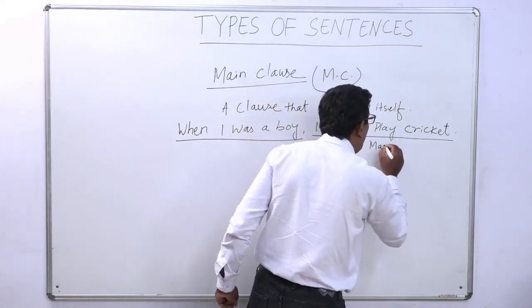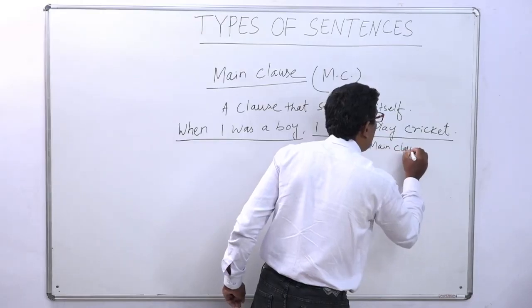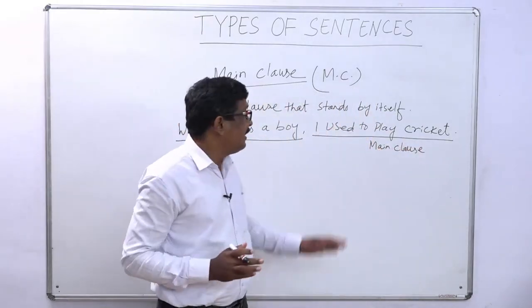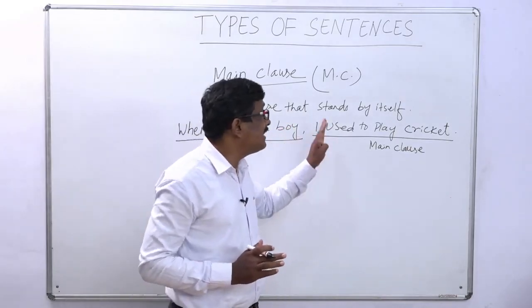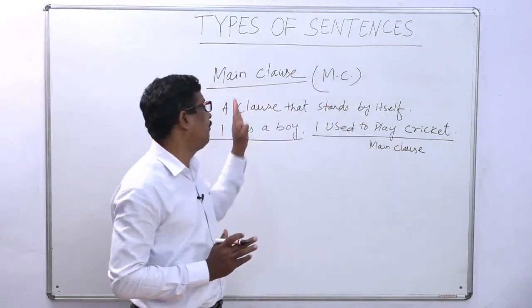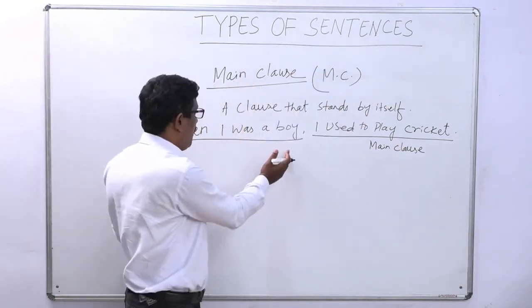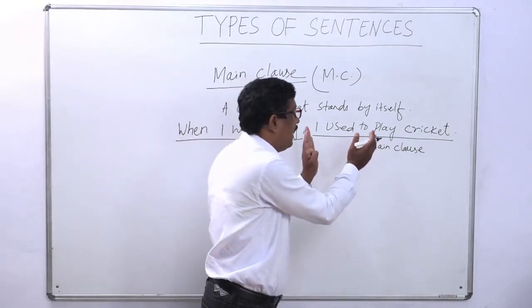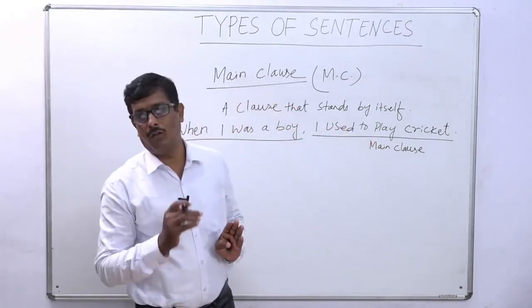It is the main clause. That means it is the independent clause. Why? Because it is a sentence itself, and this part of the sentence does not depend upon the other part. But this part, when I was a boy, completely depends upon that part. And that's why it is not the main clause.